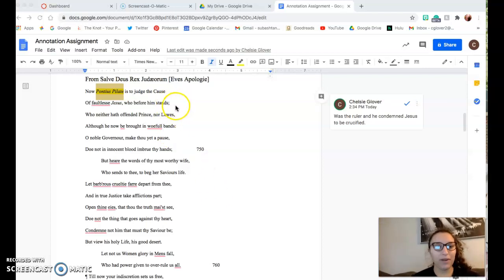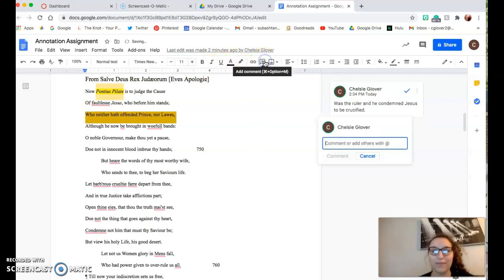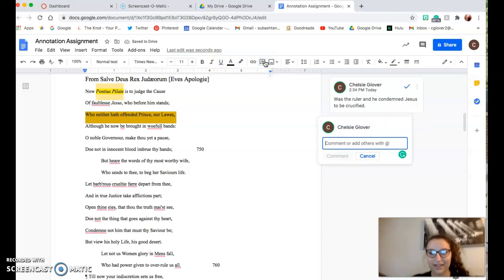So we're going to keep reading this poem. This next line, line 3 of this poem, says, "although who neither hath offended prince nor laws." This wording can be kind of confusing, and you have to think about it before you know what it means. So it's helpful to add an annotation here so that you automatically know. I'm going to highlight it like that.